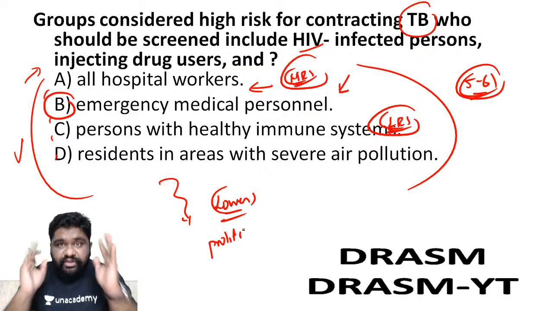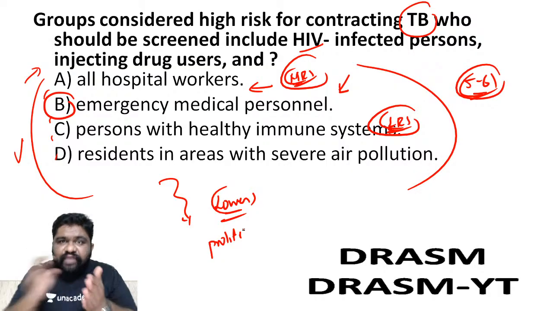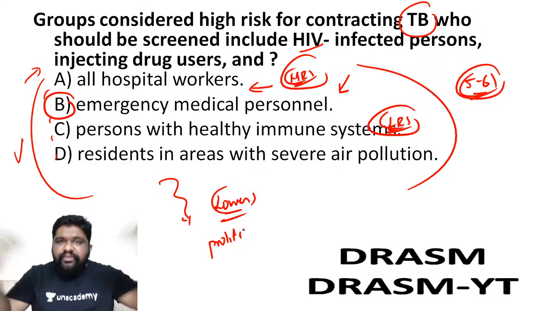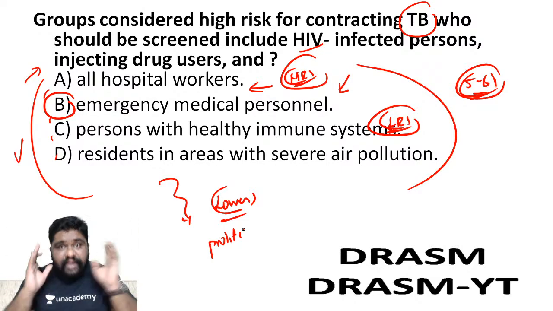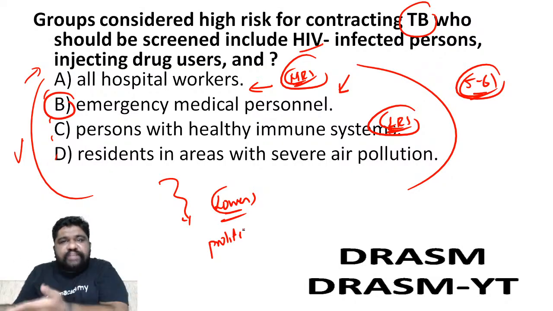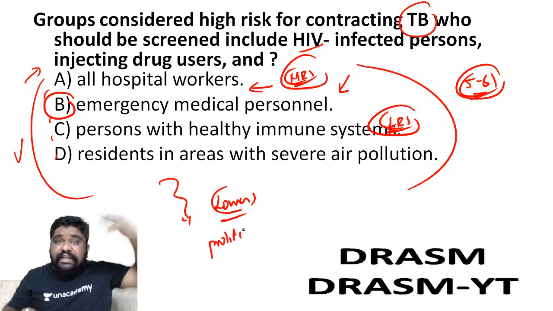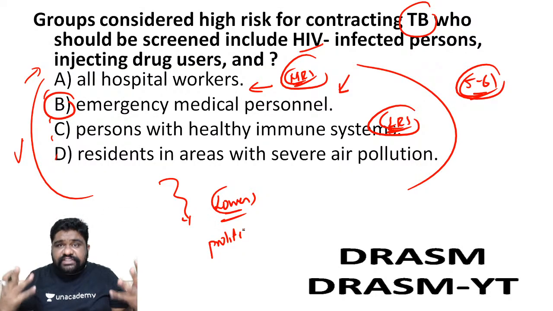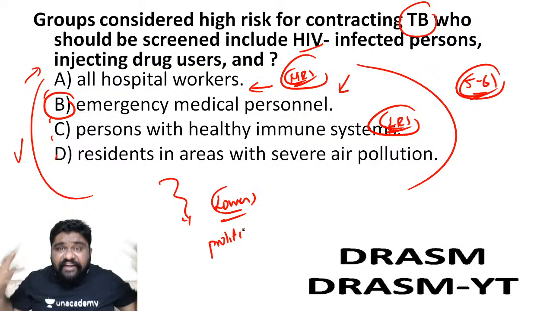Now, listen very carefully. The concept I'm going to tell you right now is slightly different from what you understand with respect to immune system. When you speak about immune system, the organism enters inside and destroys the human being. Understandable, it is a serious illness causing condition. But when the patient has less immune system, the organism is proliferating uncontrollably, and the number of organisms is so high. For example, lepromatous leprosy is multibacillary leprosy. In hematogenous TB, it is miliary TB, where the TB is floating in the blood. There is bacteremia because of TB.